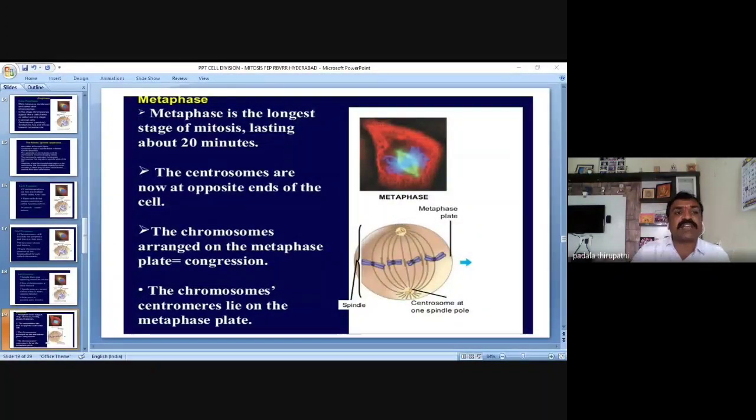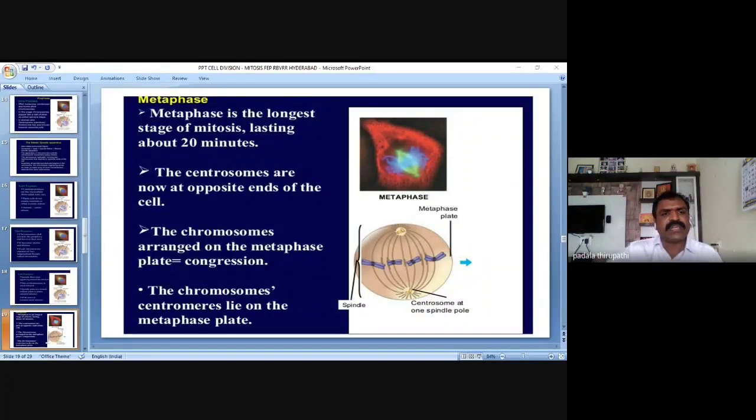So metaphase is the longest stage. My dear friends, remember, during this mitosis, which phase is suitable for chromosomal study? Observation of the chromosomes is suitable in which phase? Metaphase. Why can we confirm metaphase is suitable for the chromosomal study? Because it is the longest stage, lasting about 20 minutes. It takes how much time? 20 minutes. So that's why it is very, very suitable for chromosomal studies.